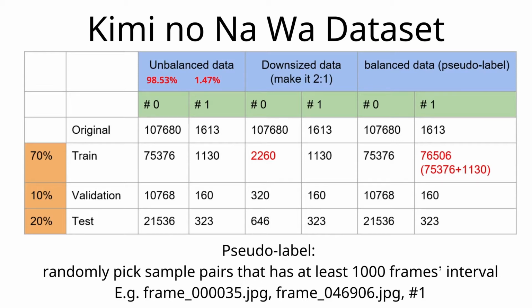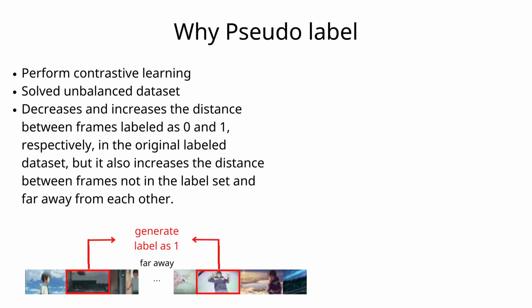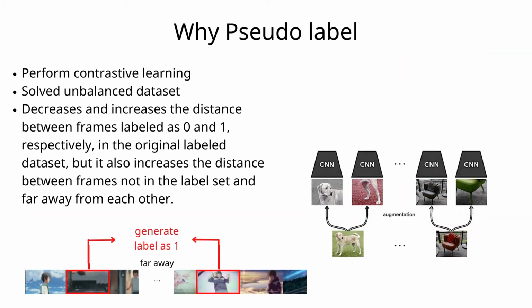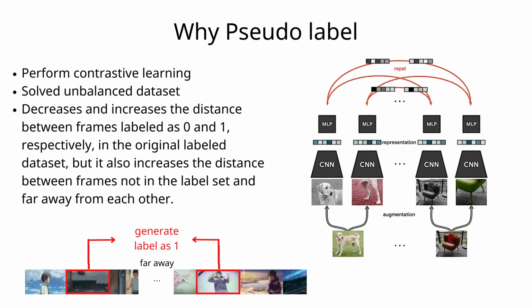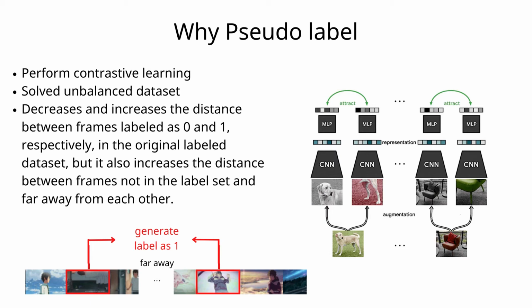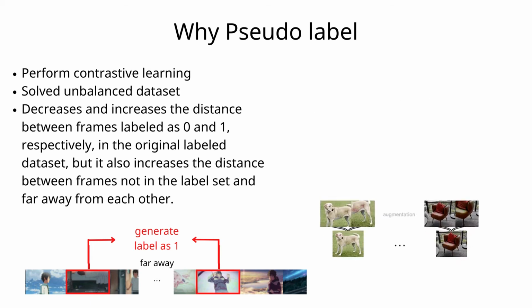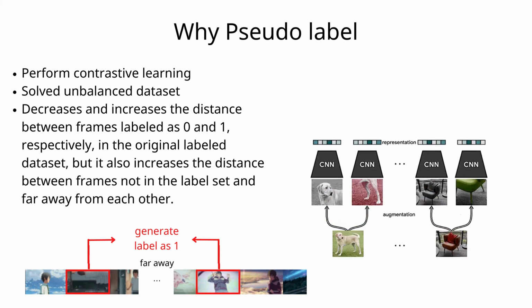We first downsized the data, but this will remove too much important data. Thus, we use a pseudo-label approach to generate labels to tackle this problem while keeping the original information at the same time. We use pseudo-label to perform contrastive learning and also solve the unbalanced dataset. It not only decreases and increases the distance between frames labeled as 0 and 1, it also increases the distance between frames that are not in the original dataset and are far away from each other.